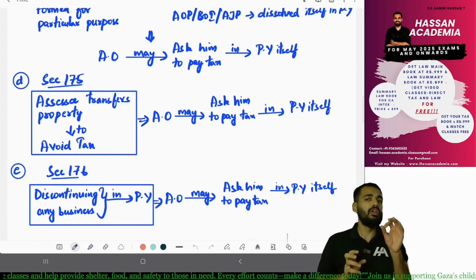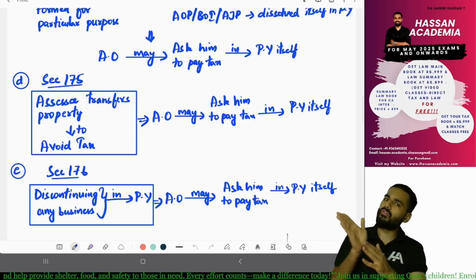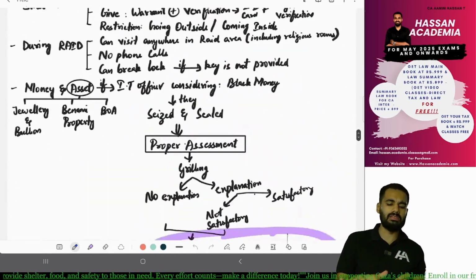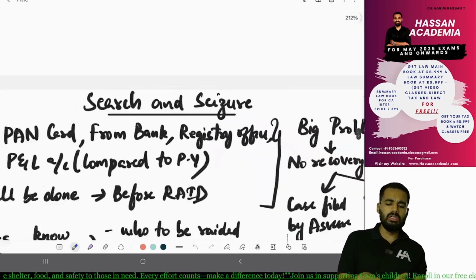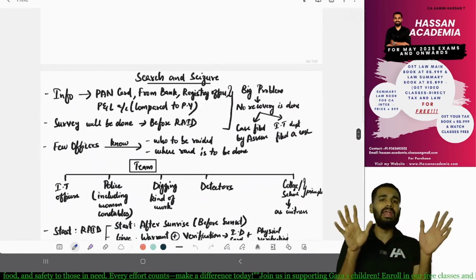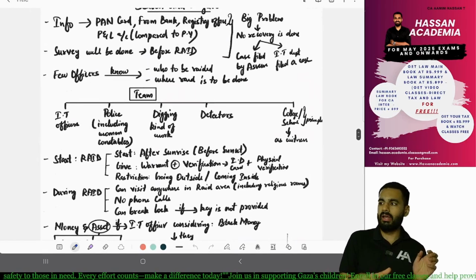As per Section 176, if you are discontinuing any business in the previous year, the assessing officer may ask you to pay the tax. Yes, these are the situations where you will be able to pay tax. Then we saw search and seizure, and we saw how the raid takes place, as in the movie Raid. Yes, we saw step by step how it happens.